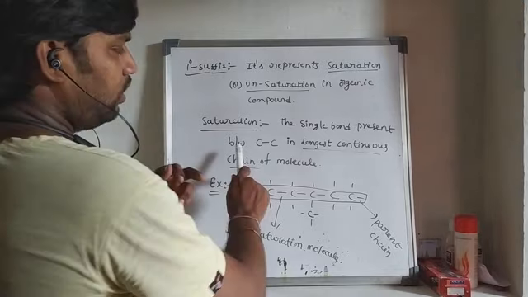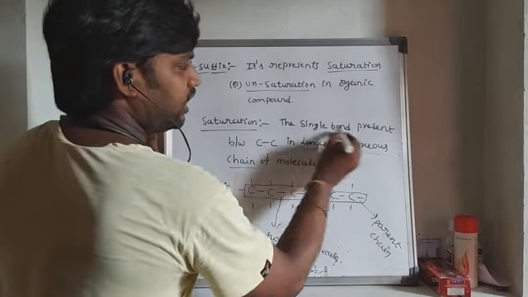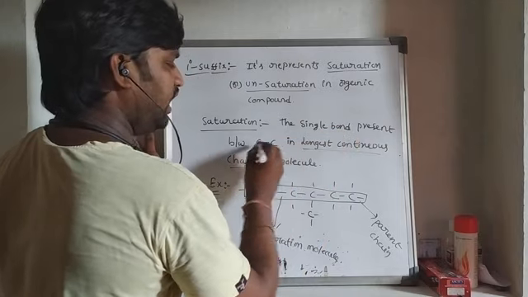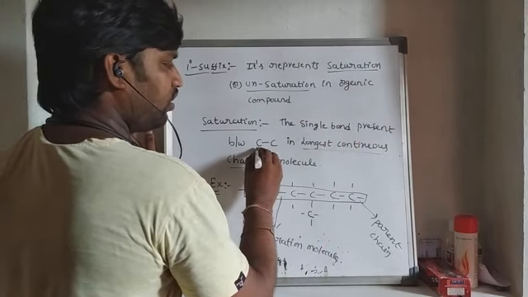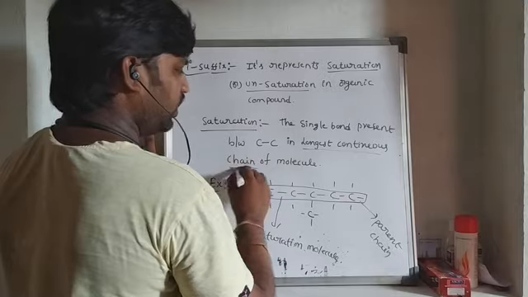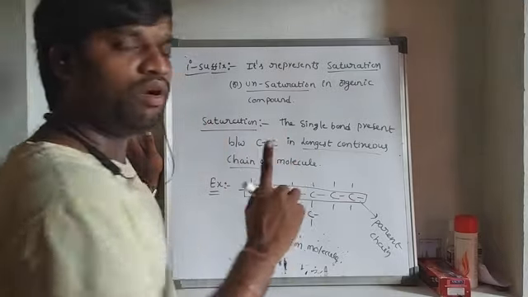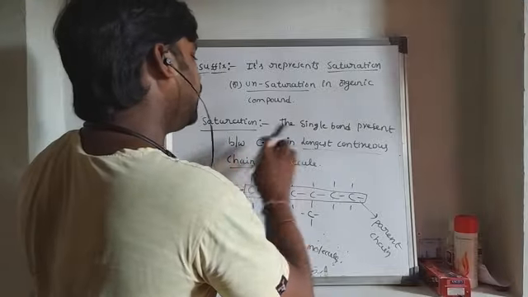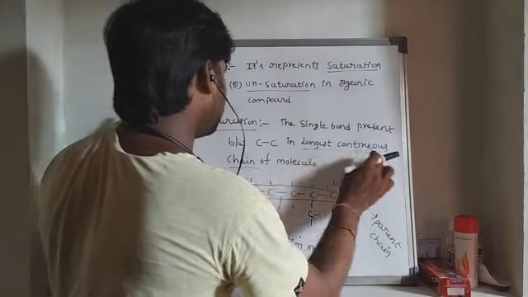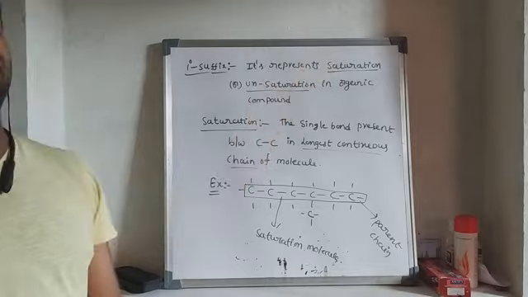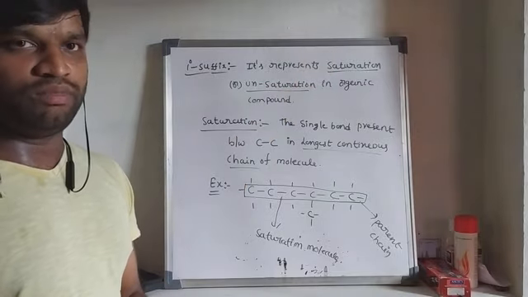If only single bonds are present between carbon to carbon in the longest chain, that is called saturation. If at least one double bond or one triple bond is present, that is called unsaturation of the molecule.